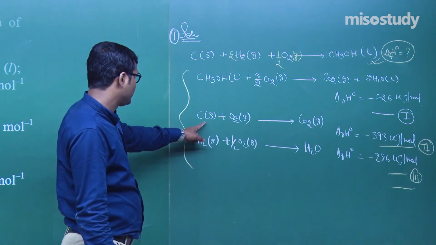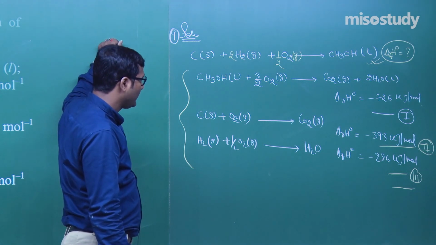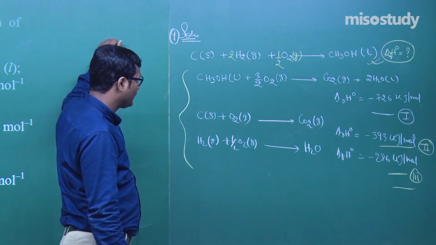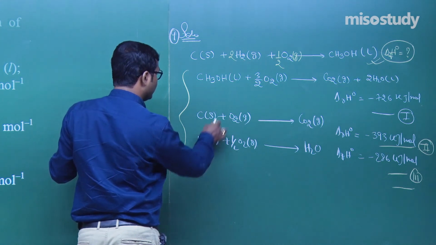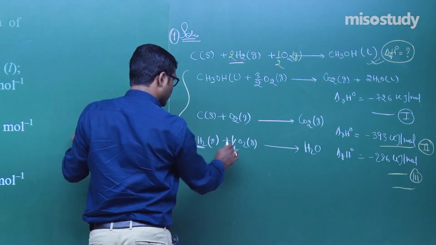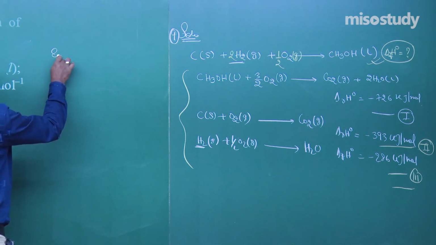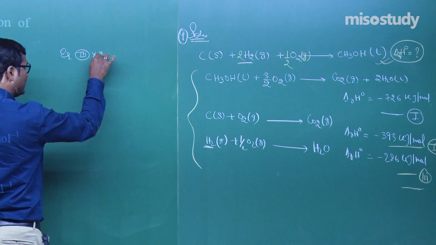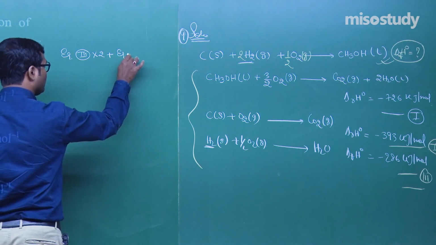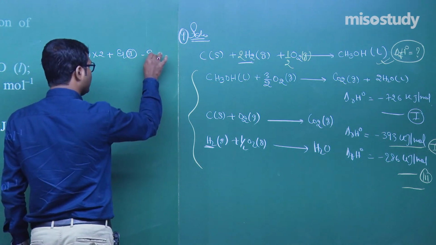Equation 2 has C plus O2, and we subtract equation 1. In equation 2, H2 appears one time, here H2 is two times, so better to multiply by 2. Now the term is equation 3 multiplied by 2 plus equation 2 minus equation 1.